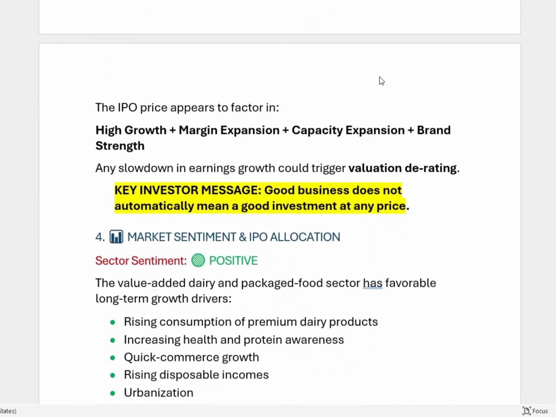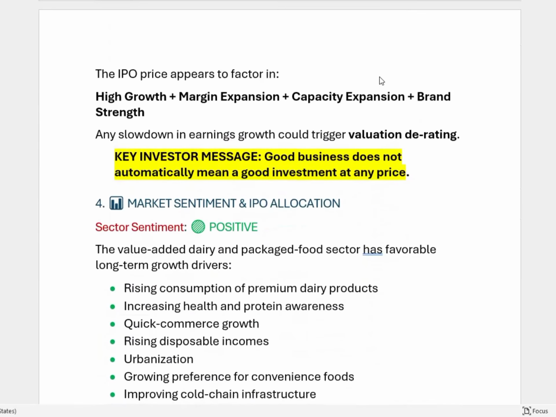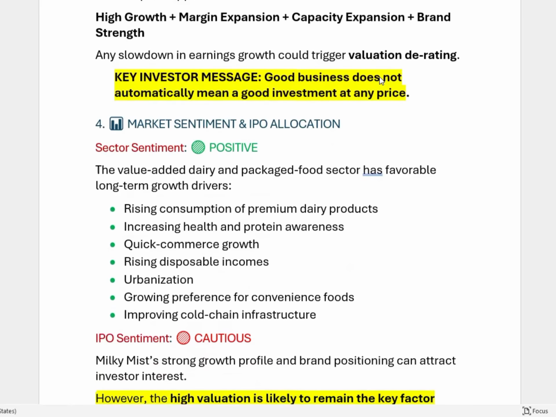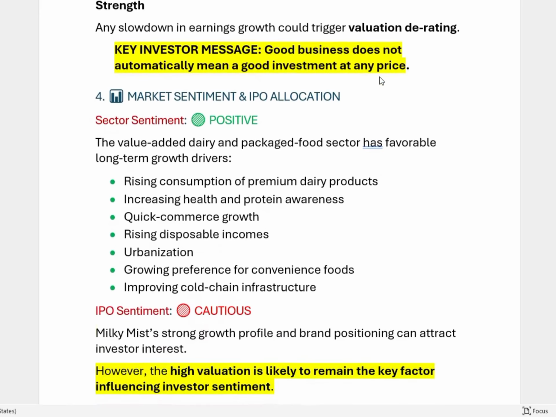The IPO price appears to factor in high growth plus margin expansion, capacity expansion, brand strength. Okay. Any slowdown in growth could trigger valuation derating. Key investor message: good business does not automatically mean a good investment at any price.